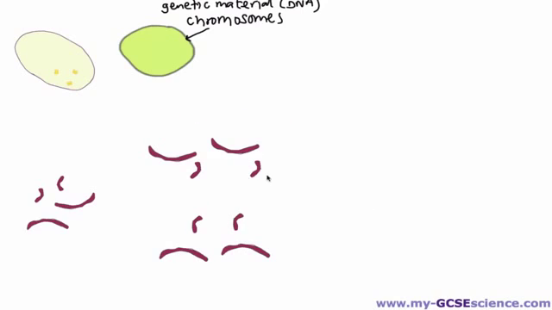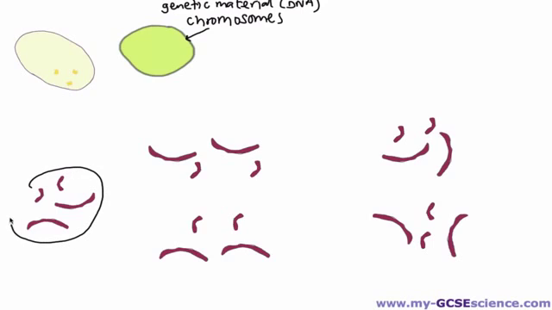Each new cell can have a set of those chromosomes. So the chromosomes have moved apart away from each other, and each new cell is now able to have a full set of those chromosomes, a full set of the DNA. So if I just tidy that up a bit over here, you can see there's one set over here and one set over here. So if I was to just draw back in the nucleus here, we have our original nucleus.